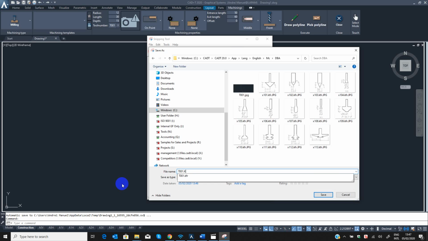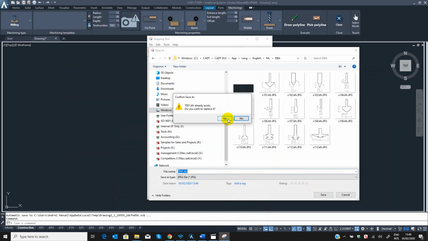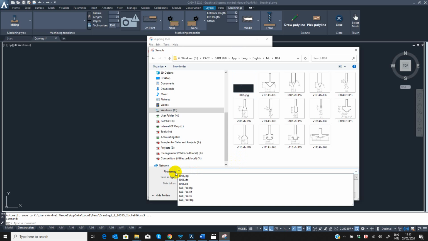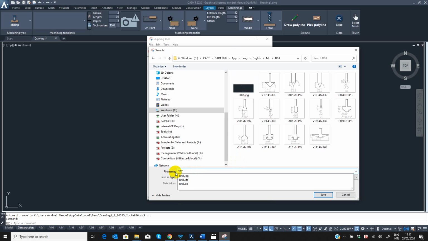dot KFR. Okay, and save it. Yes. So now it's T001 dot KFR dot JPEG.